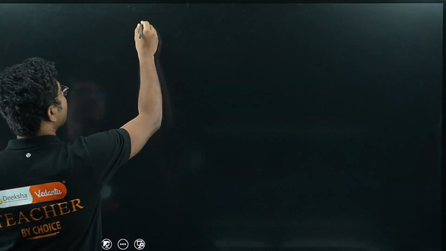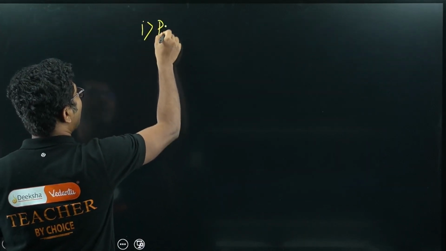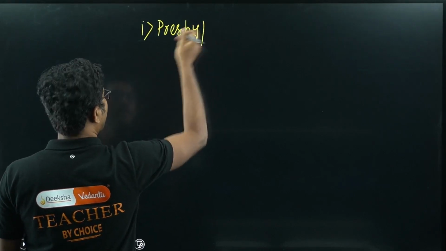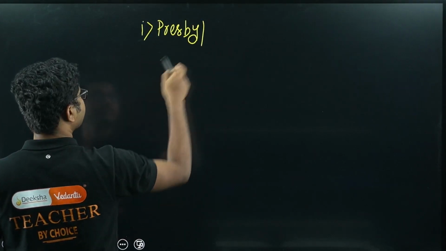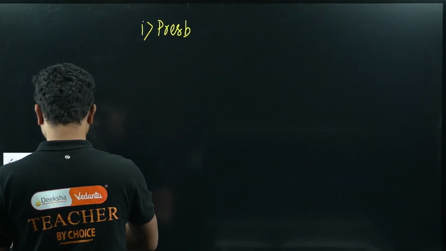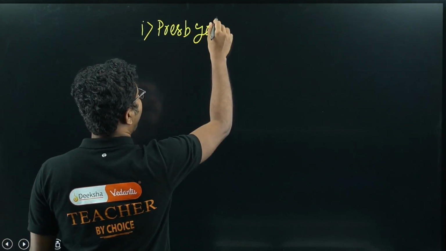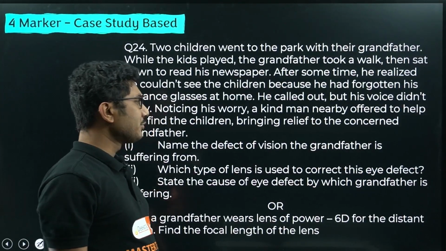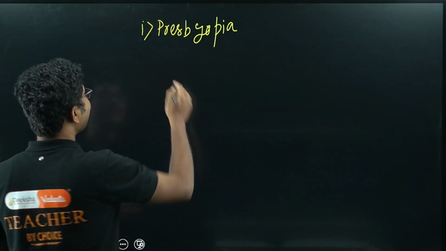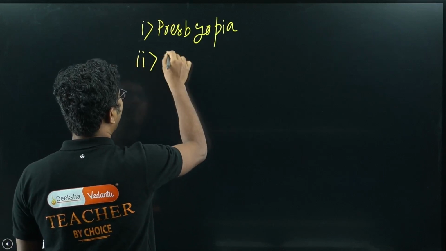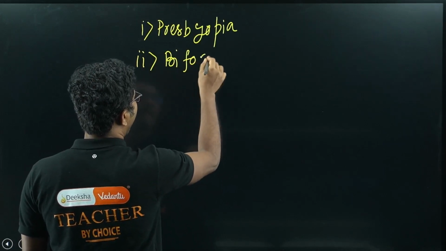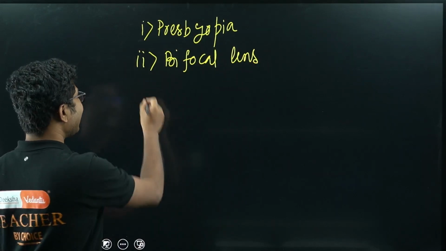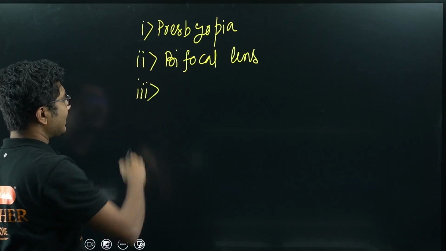So the defect of vision in this case is presbyopia. What else? Which type of lens is used to correct this kind of defect? So this is very interesting. You need something called a bifocal lens. A bifocal lens is required to correct this kind of defect.